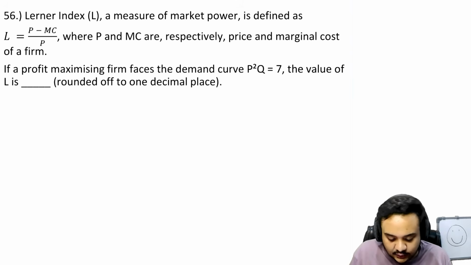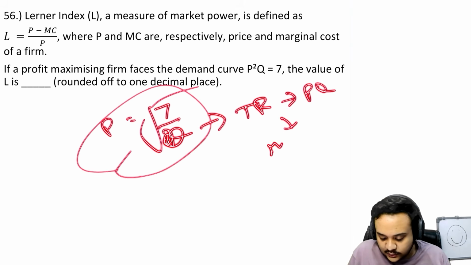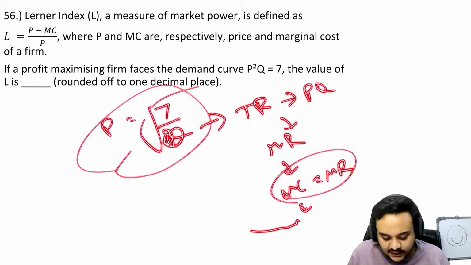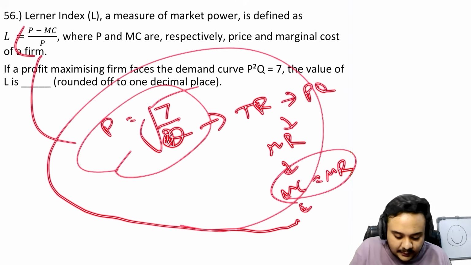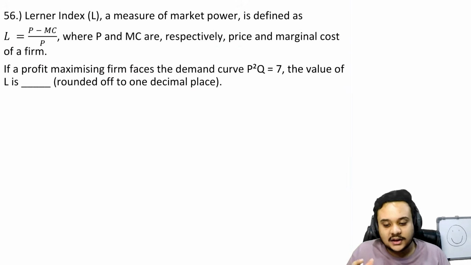What they are going to tell you is that first you have to find price in terms of q. So you are going to write something like this, and then from this you find total revenue by doing pq. From this you find MR. From this you will say MR is equal to MC, so find MC. Then you take all of this and plug it into this equation to finally find your answer, and that is such a waste of effort.